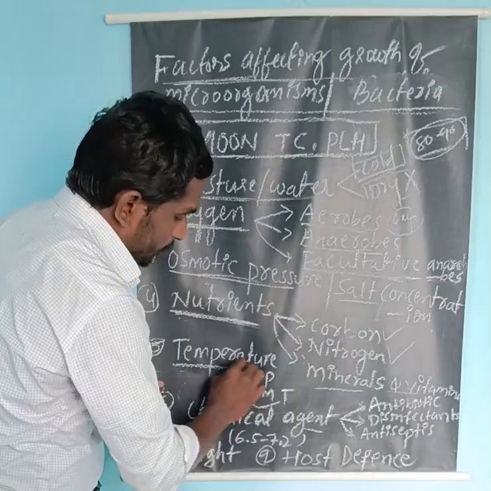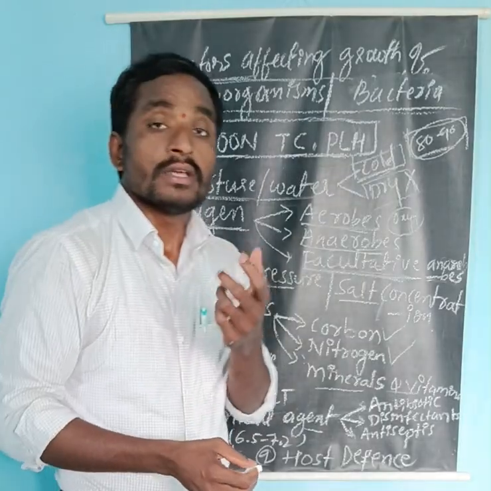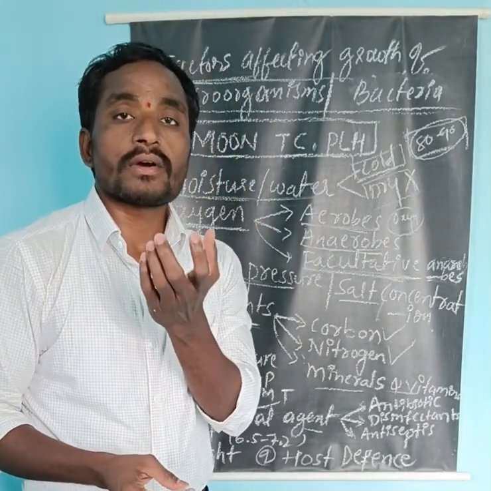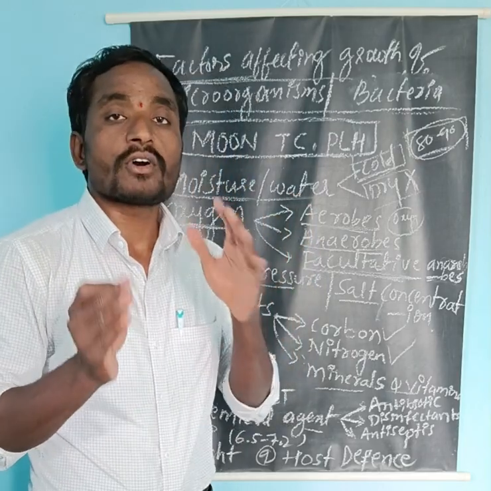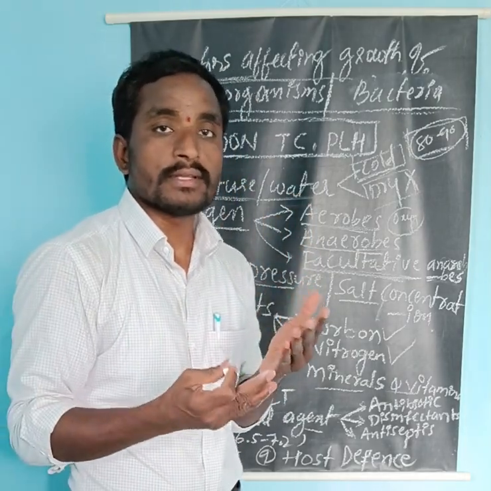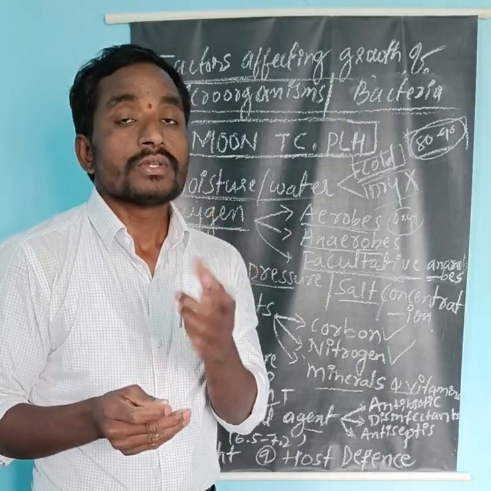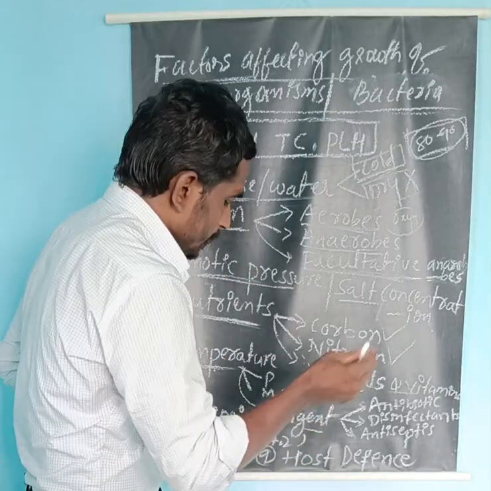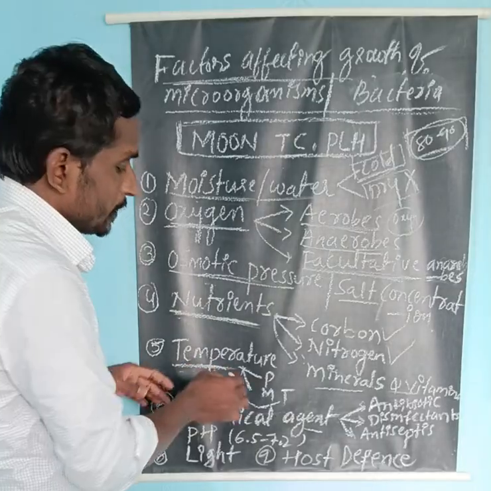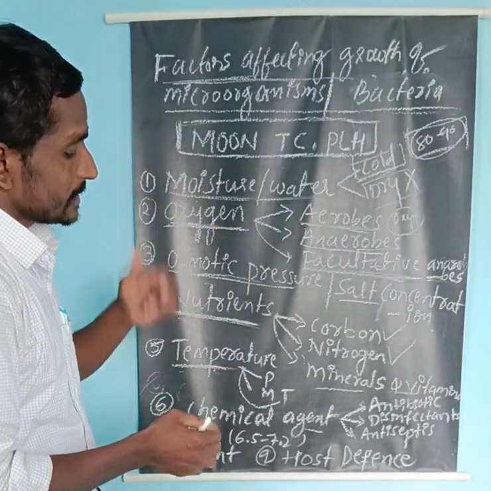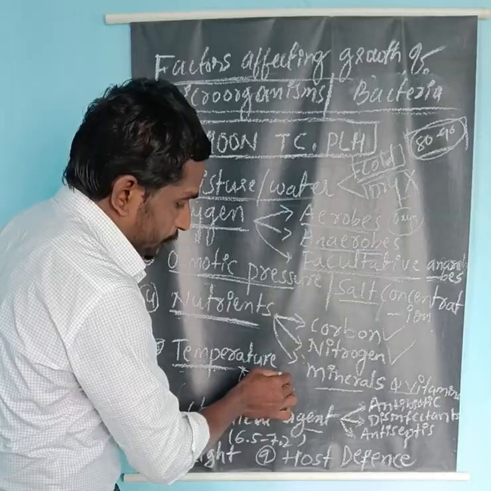Not only that, the temperature is also a key factor. Almost all bacteria are mesophilic, meaning normal temperature, as in the human body, that is 37.2 degrees Celsius. Almost all bacteria love that environment. Depending upon temperature, microorganisms or bacteria are divided into three types.